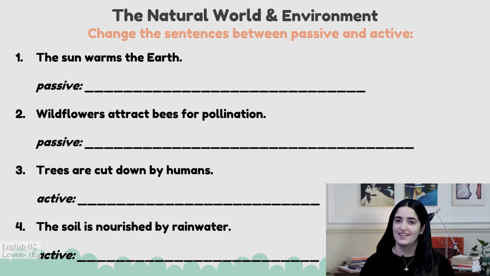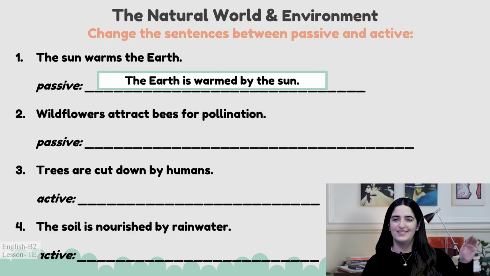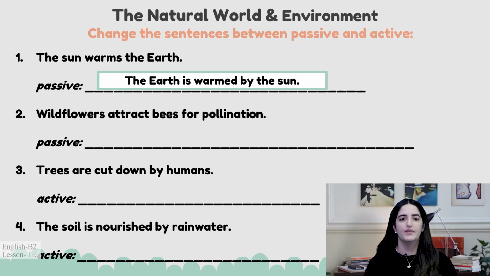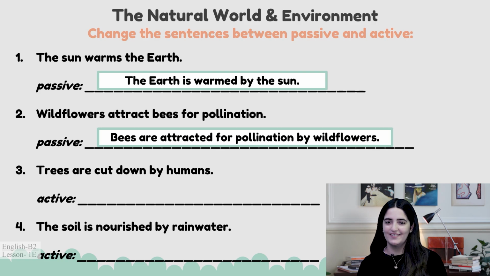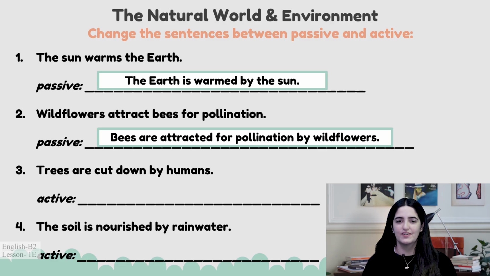Well, perhaps you could write this down to help yourself as well, but I hope you wrote the earth, which is the object, comes to the front. The earth is warmed by the sun. Next, wildflowers attract bees for pollination. Can you make this passive? Pause and answer. Bees are attracted for pollination by wildflowers. This one's a little bit more difficult because there's so many extra words, but well done if you were able to figure it out.